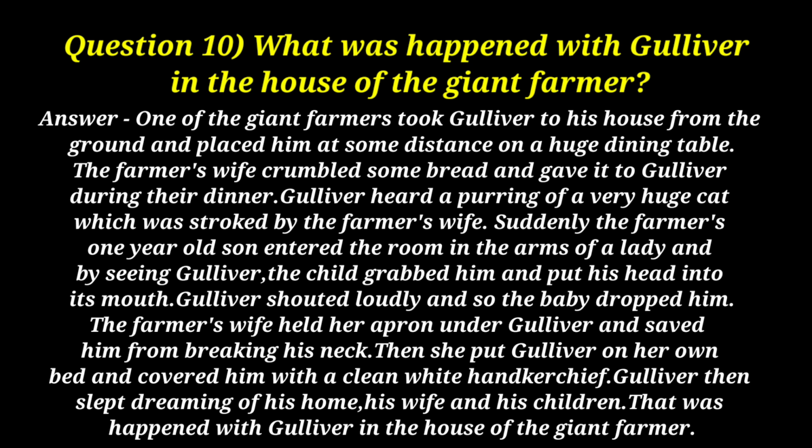Suddenly the farmer's 1-year-old son entered the room in the arms of a lady and, seeing Gulliver, the child grabbed him and put his head into its mouth. Gulliver shouted loudly and so the baby dropped him. The farmer's wife held her apron under Gulliver and saved him from breaking his neck. Then she put Gulliver on her own bed and covered him with a clean white handkerchief. Gulliver then slept dreaming of his home, his wife and his children. That is what happened with Gulliver in the house of the giant farmer.